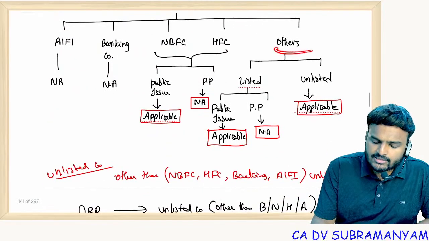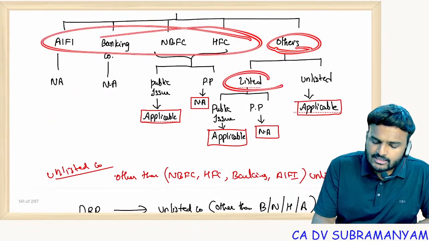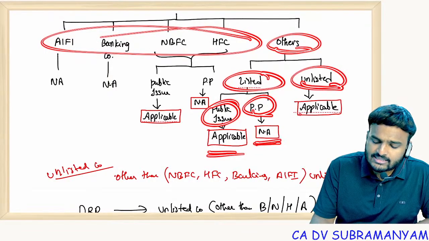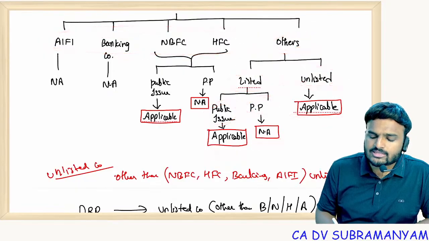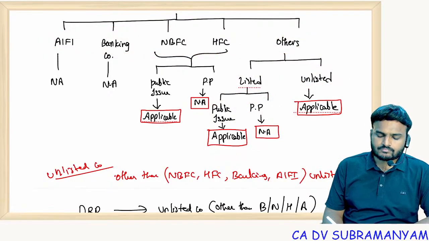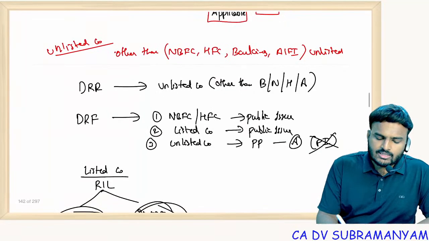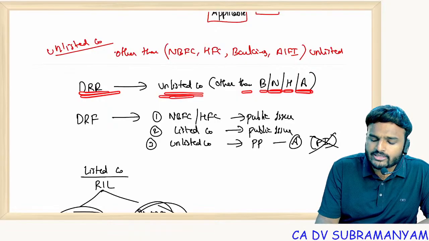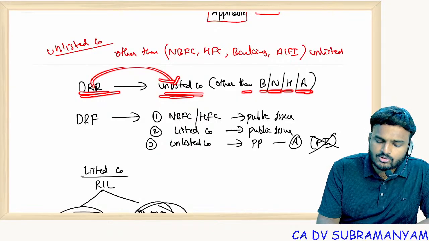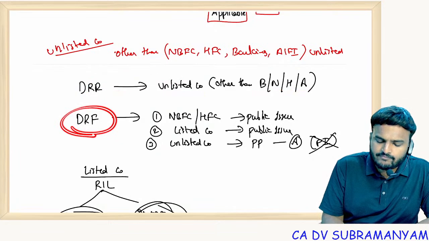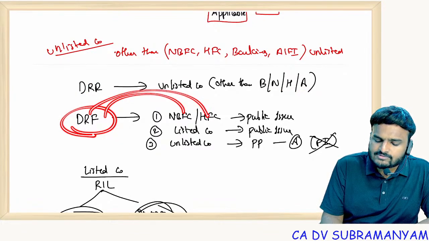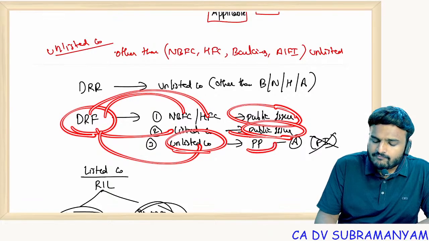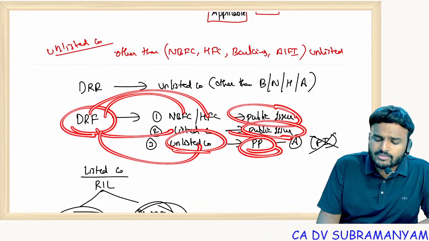Next one, others, other than these 4 categories. Listed company, public issue applicable, private placement not applicable. Unlisted company, DRF, debenture redemption fund, is applicable. So summary you can see here. DRR for unlisted companies, that is other than banking company, NBFC, housing finance company, all India financial institutions, DRR is applicable to this unlisted company. Whereas DRF is applicable to NBFC, HFC for public issue, listed company for public issue, unlisted company for private placement, because for unlisted company public issue is not allowed.